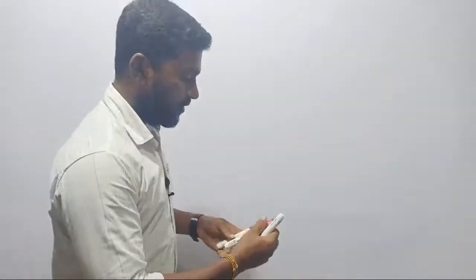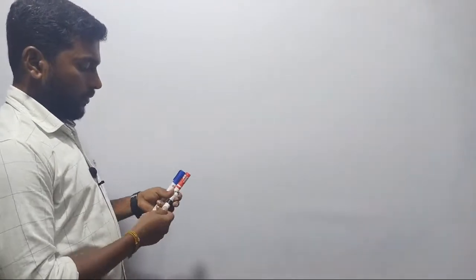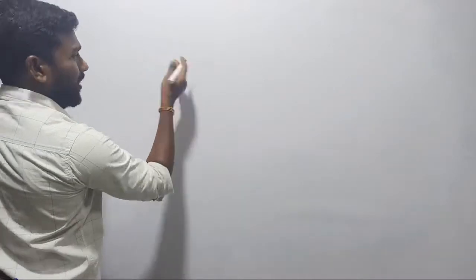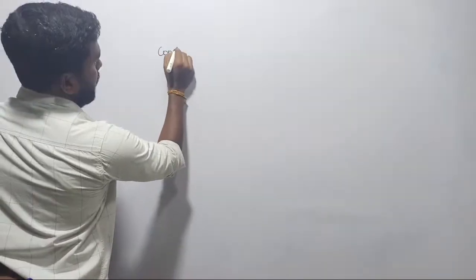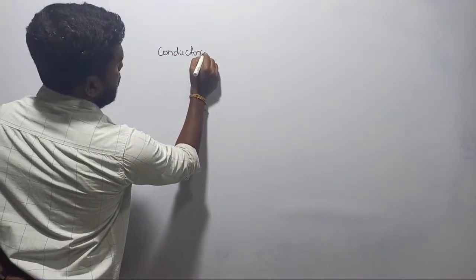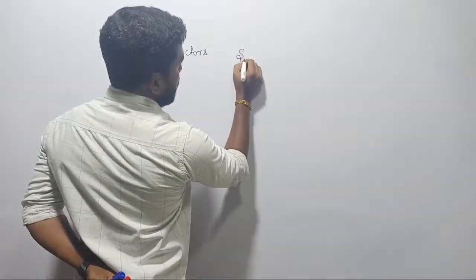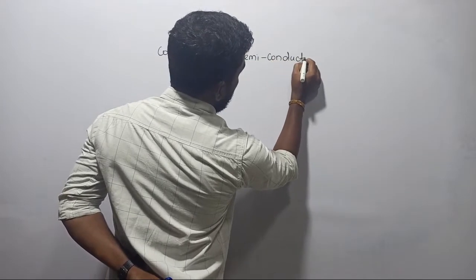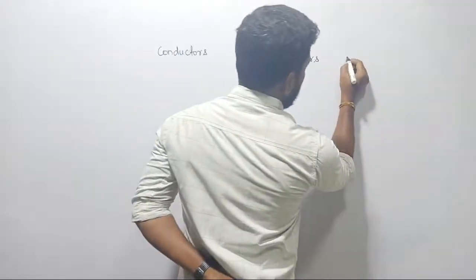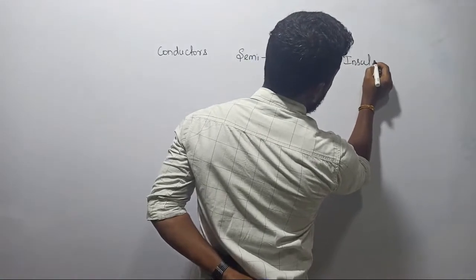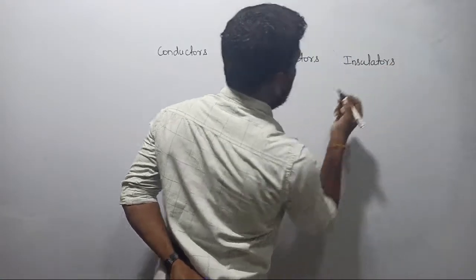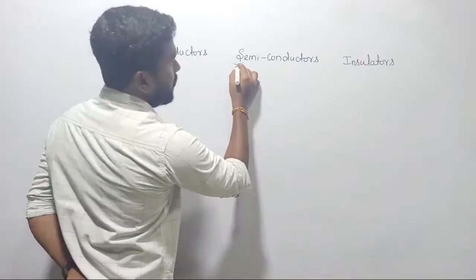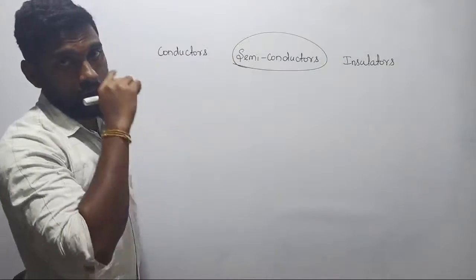Okay, let us start this subject without wasting our time. Totally we are going to discuss three types of materials, right? First one is conductors. Second, we are going to discuss semiconductors. At last, we need to discuss insulators, right? Out of these three materials, for which material are we giving priority in analog devices? We are going to use semiconductors to design analog electronics, right?